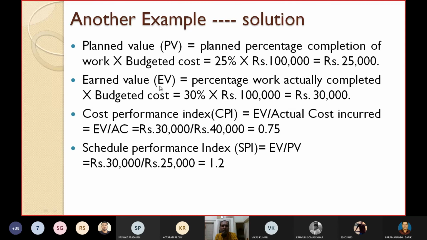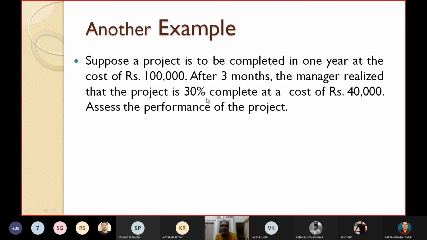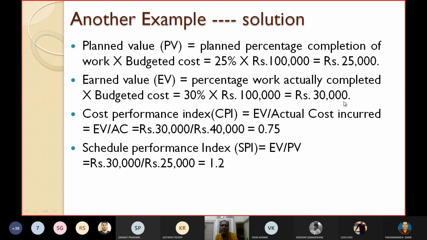What is the earned value? Percentage work actually completed into budgeted cost. So what is completed? You can see 30% is completed. So 30% of 1 lakh is rupees 30,000.